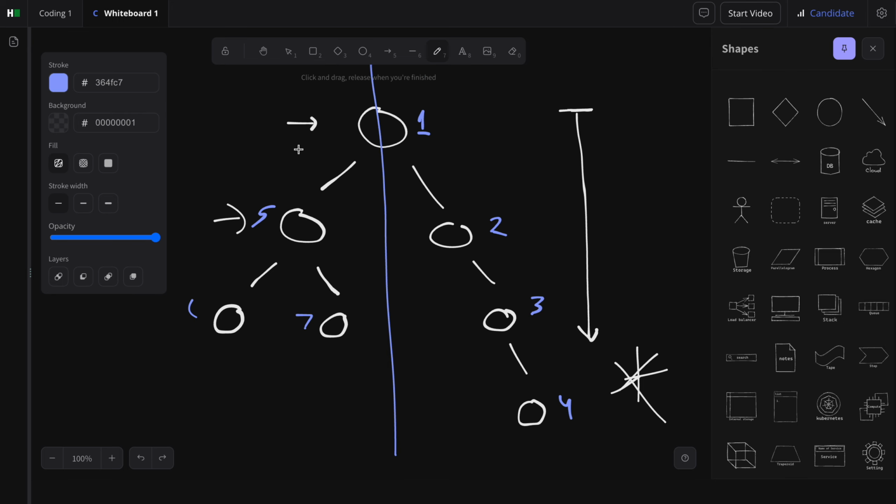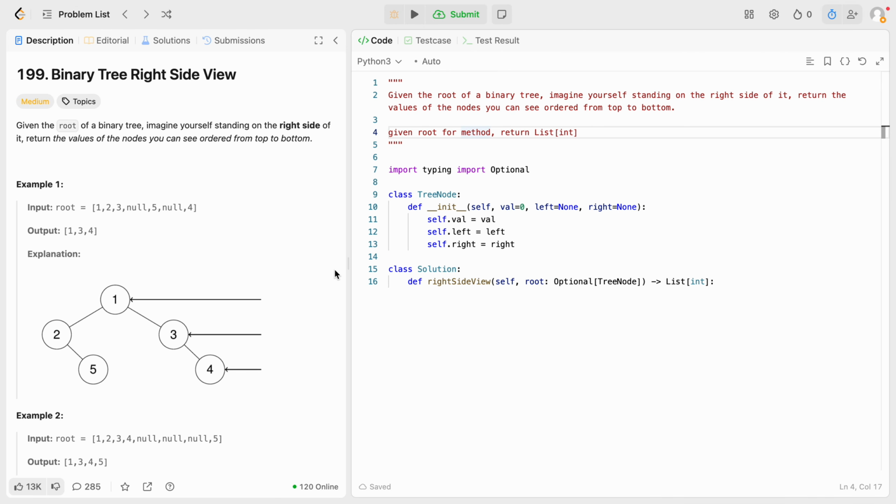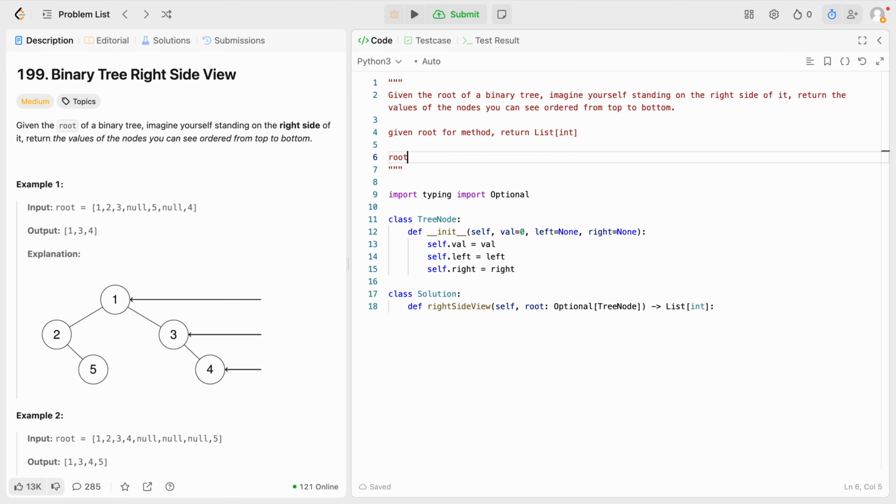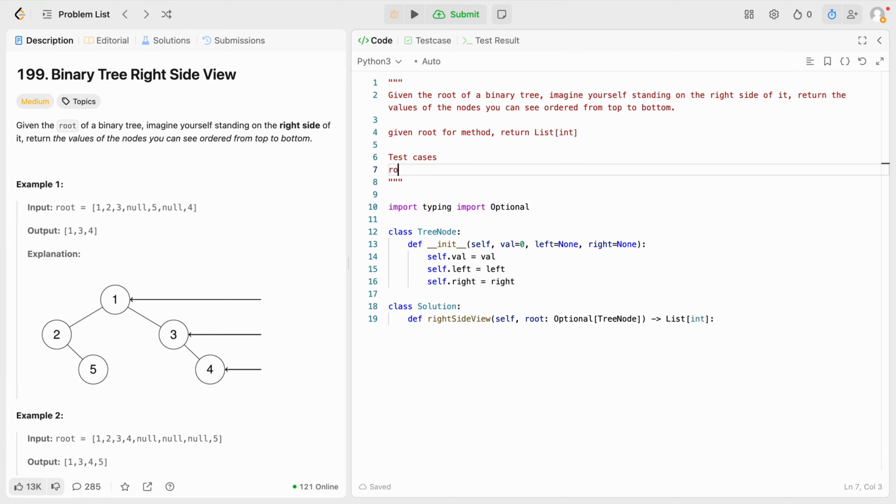I think that's okay, right? I don't think the values matter in a binary tree. But that's not important right now. So I guess clarifying questions to ask. Again, root, can it be empty? And if it can be, I guess that's a test case to check. Can be empty.